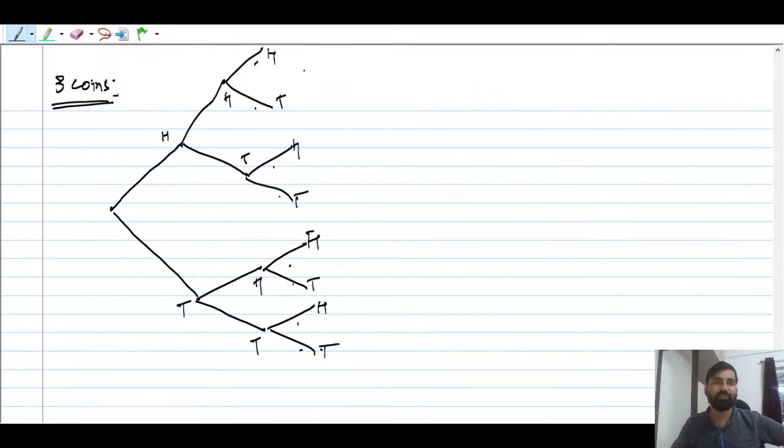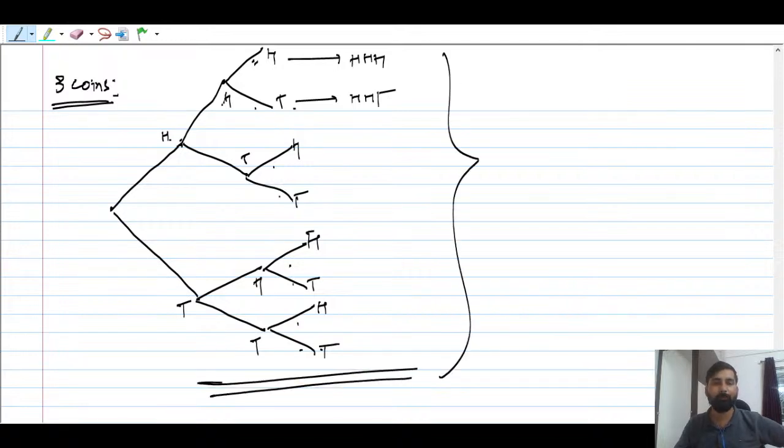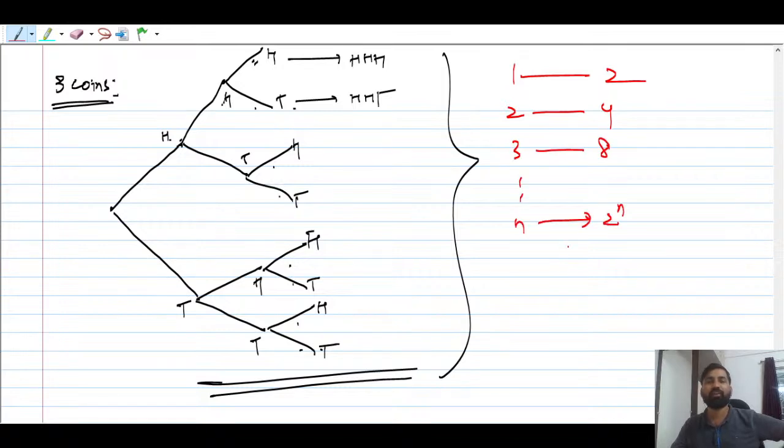So now you can write here: head, head, head; head, head, tail. You're not going to miss anything, guys. I hope this makes sense to all. So you can generalize here. Suppose there are n coins. Suppose 1 coin is there, so 2 outcomes. 2 coins, 4 outcomes. 3 coins, 8 outcomes. So n coins, 2 to the power n outcomes in the sample space. Please remember this. Understood?